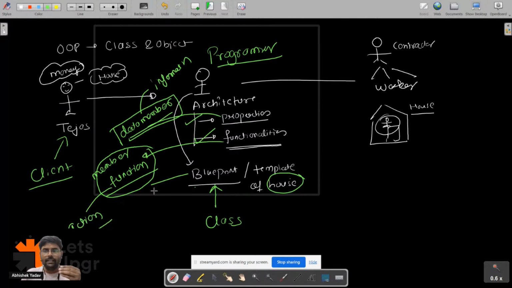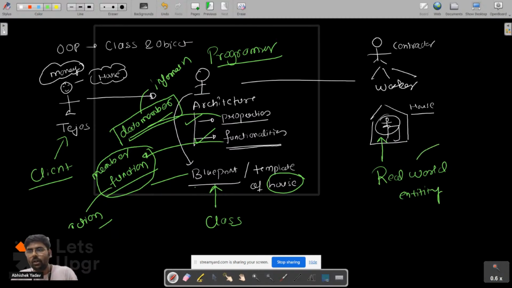And after that, this house is a real world entity. The moment the house is constructed, this house is called an object. So an object is a real world entity, and with the help of the object, Tejas is able to use the properties and functionality of a class.